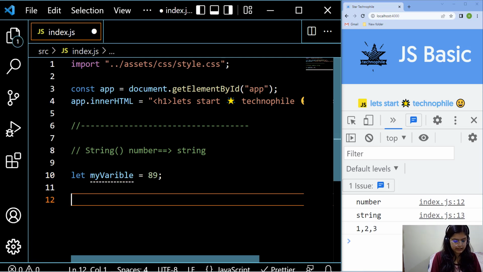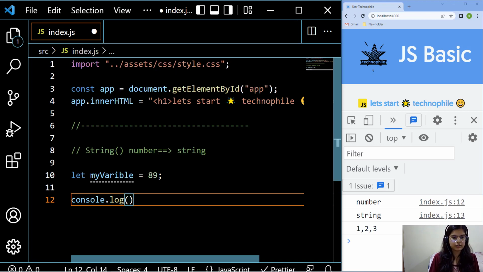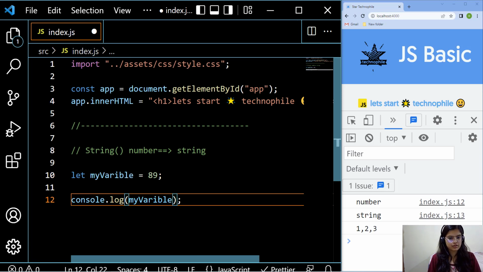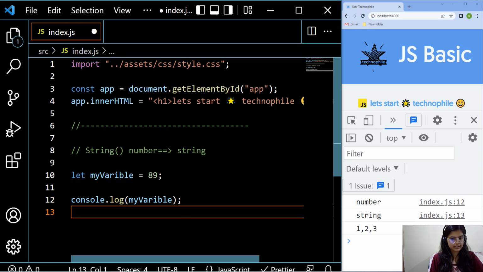Now quickly, I really want to console it, console.log, and previously let me just console its type as well, typeof.